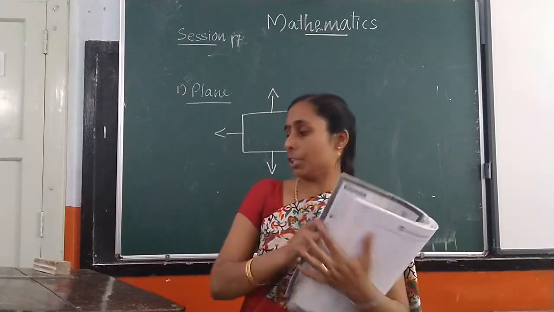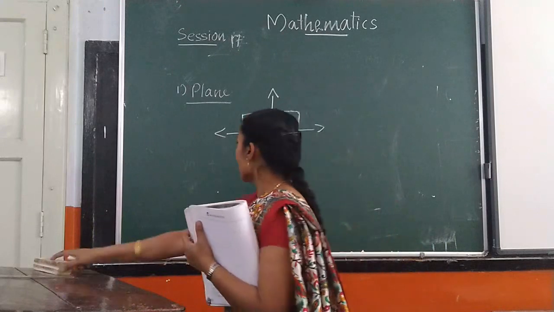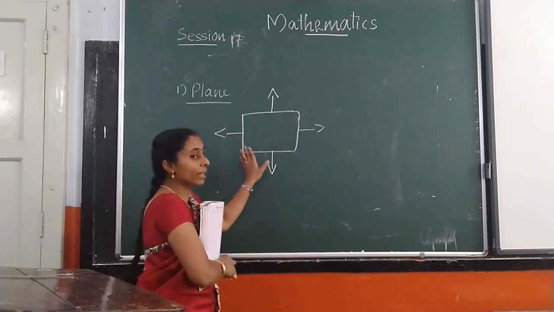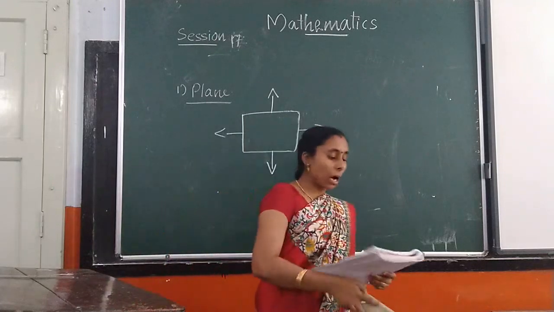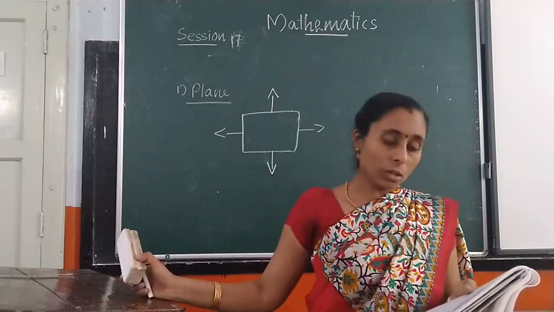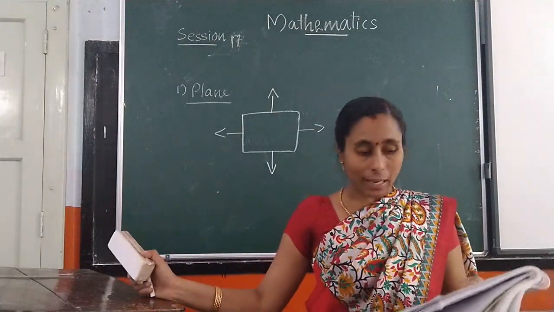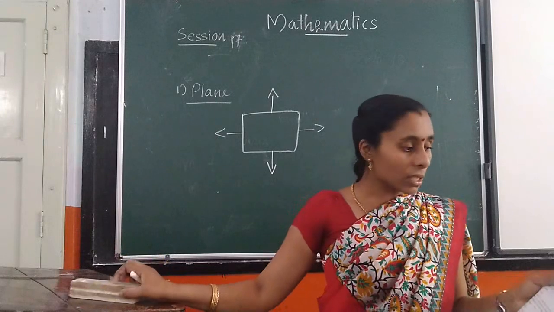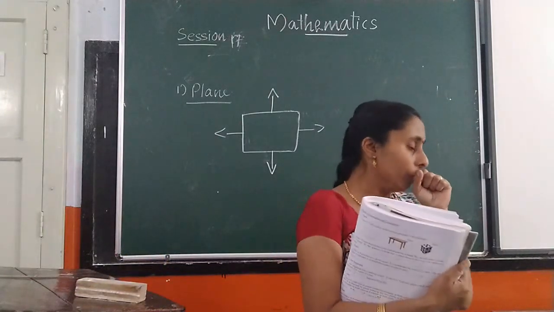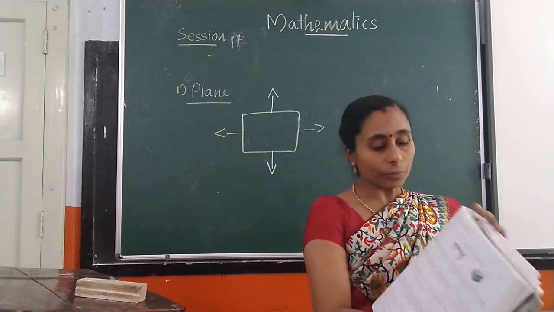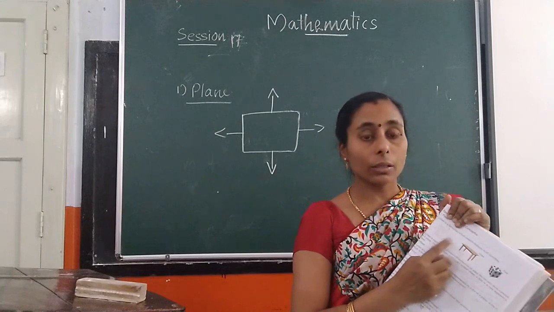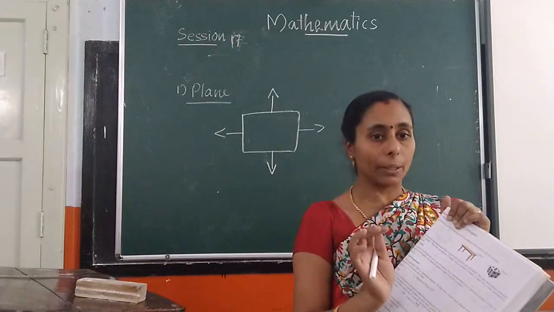Next one, point. How can we represent a plane? This way you can represent a plane. You have to learn this definition, it will come for the exam. So those who have the book with you, please underline all these things. A plane is a flat surface which extends endlessly in all directions. And draw this diagram also. You have to do this in your pair copy.